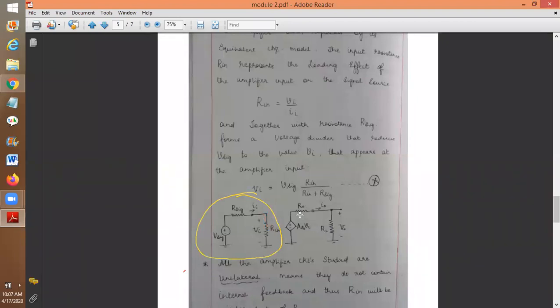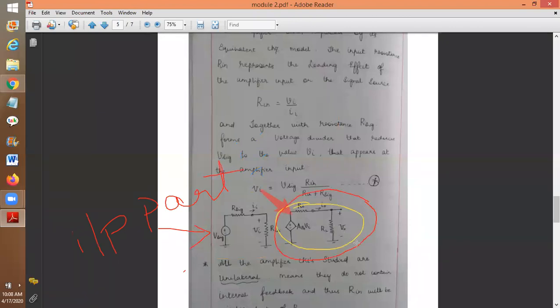Now coming to the output. Show the output. Mark it with that yellow color. So this is the output part of the circuitry.